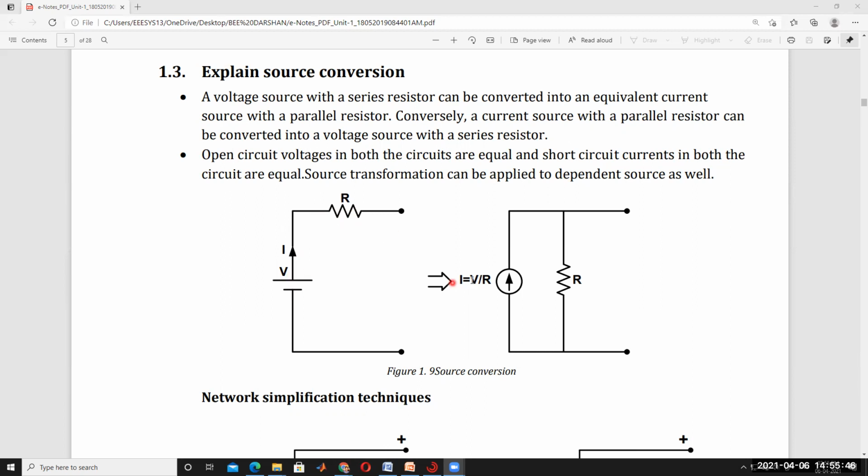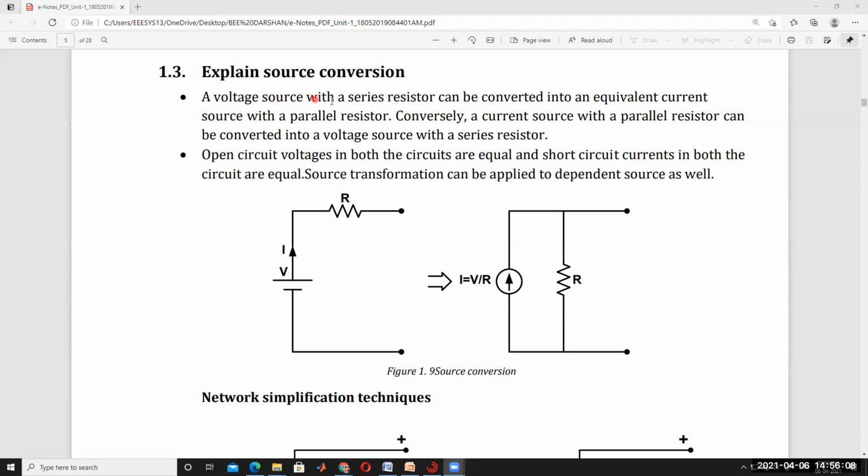So by using this relation, I is equal to V by R according to Ohm's law, the voltage source becomes a current source by connecting the resistance in parallel to the current source. Okay, so this is the source conversion. Similarly, current source to voltage source also.